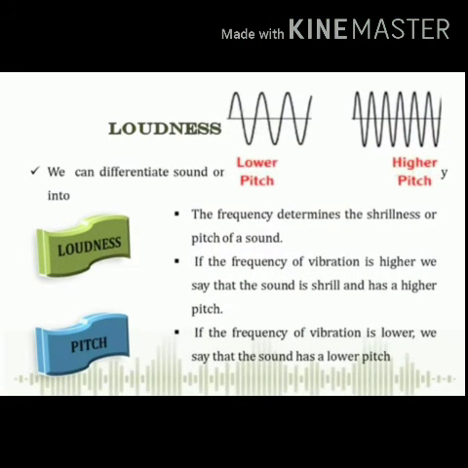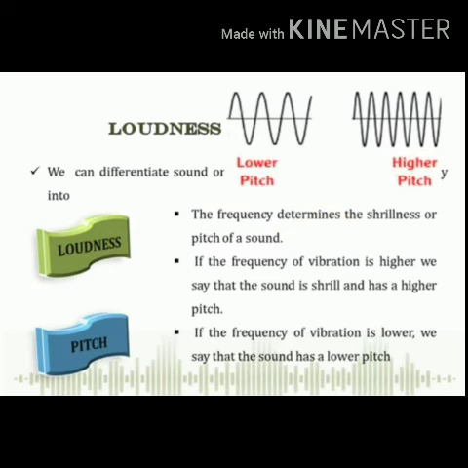Pitch is that characteristic of sound by which we can distinguish between different sounds of the same loudness. For example, we can distinguish between a man's voice and a woman's voice even without seeing them. How are we able to do this? Because the man's voice and a woman's voice differ in their pitch, or you can say shrillness. A man's voice has a low pitch, whereas the woman's voice is shrill, having a high pitch.